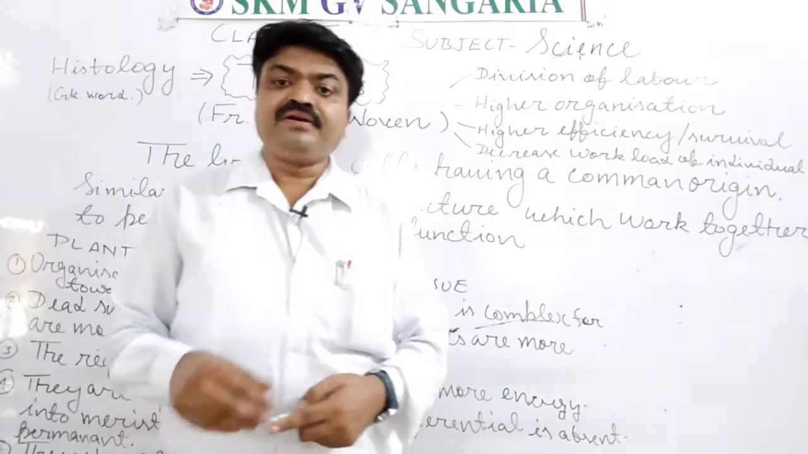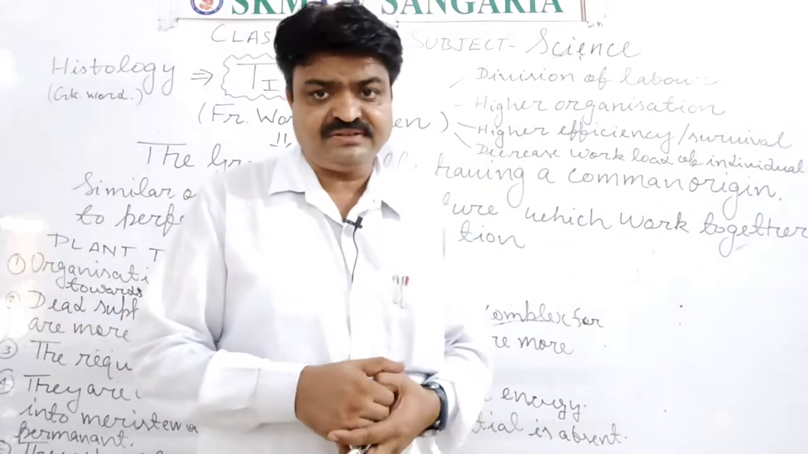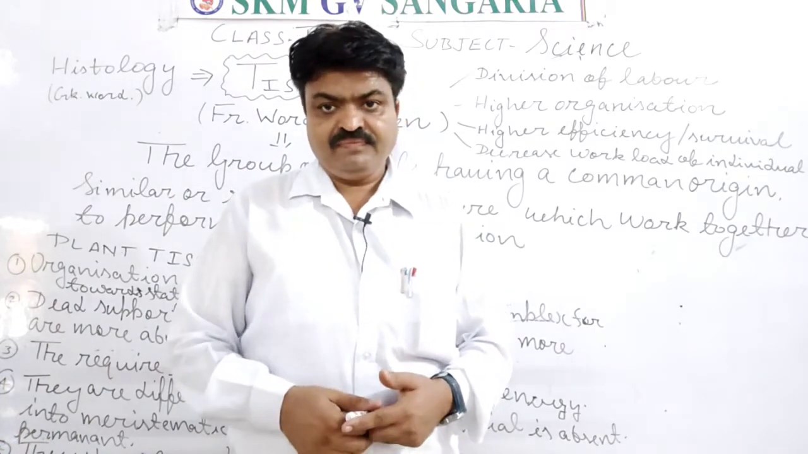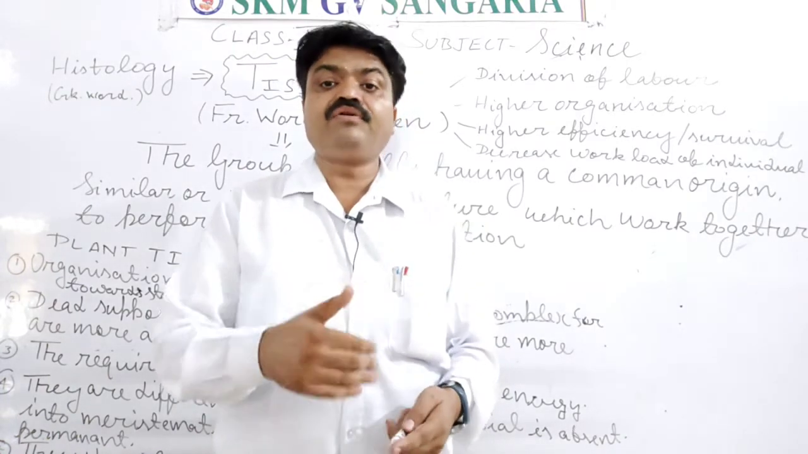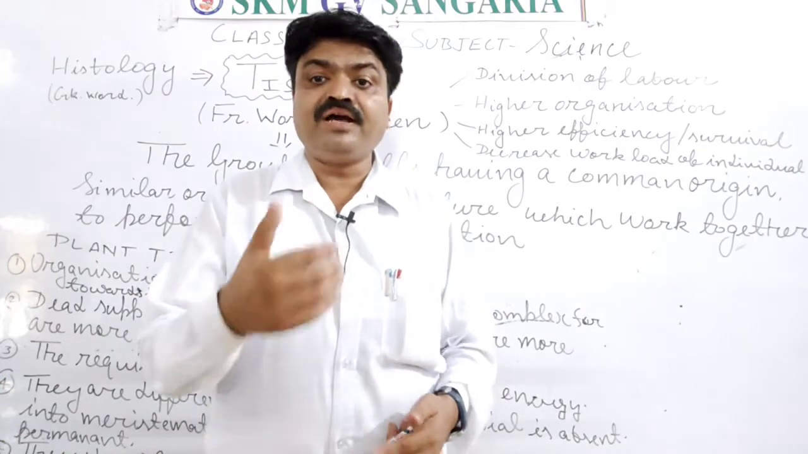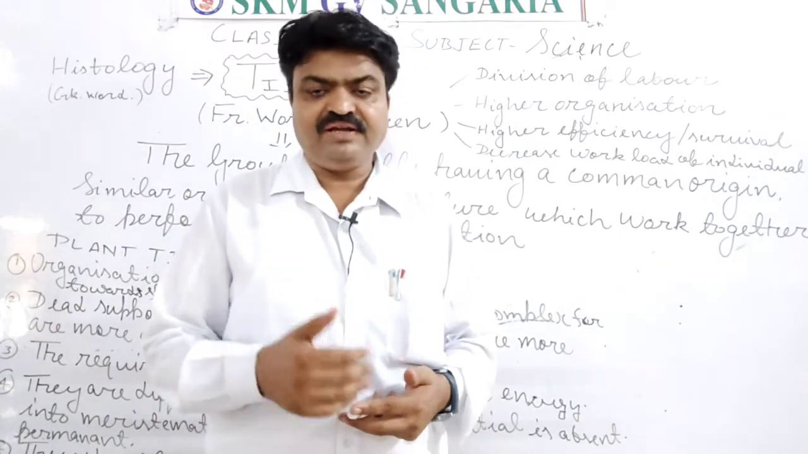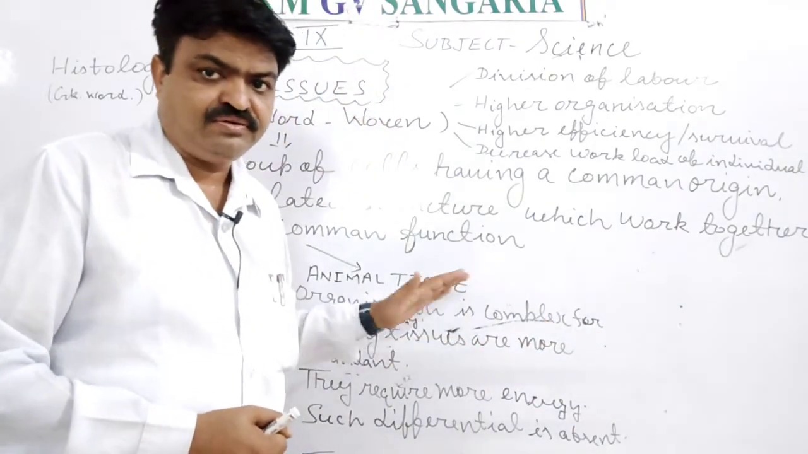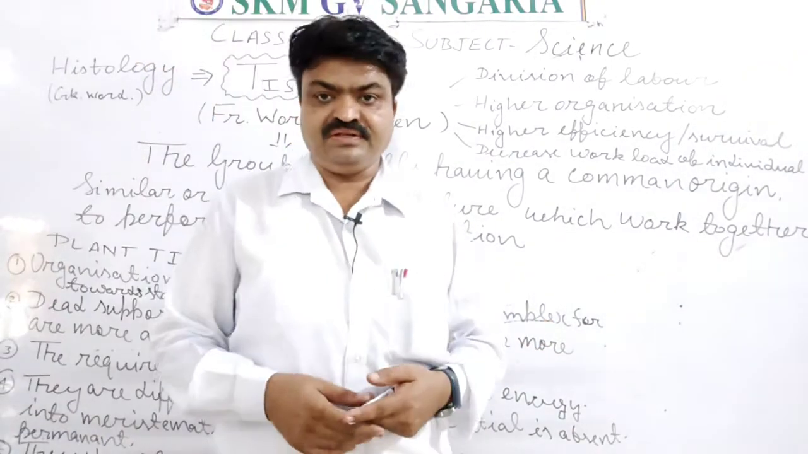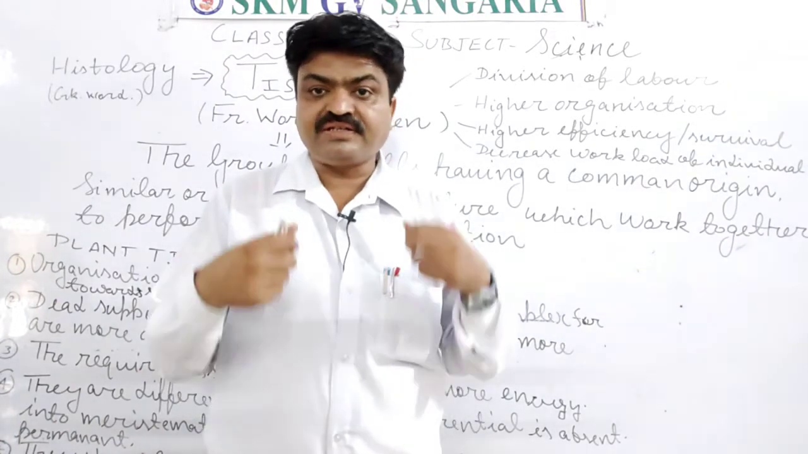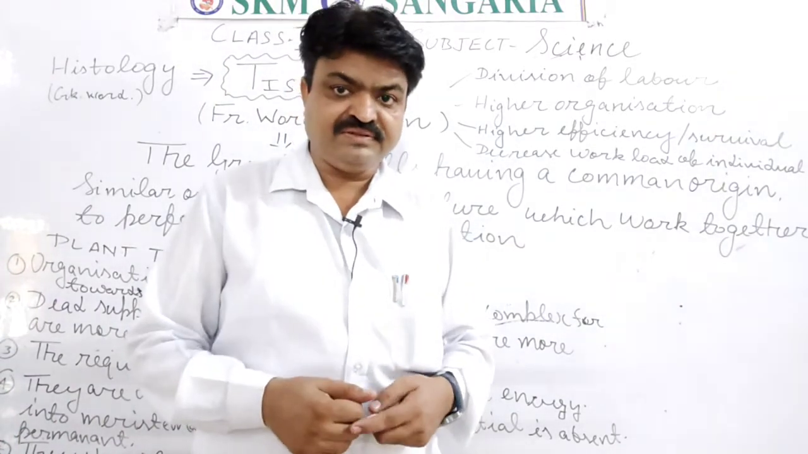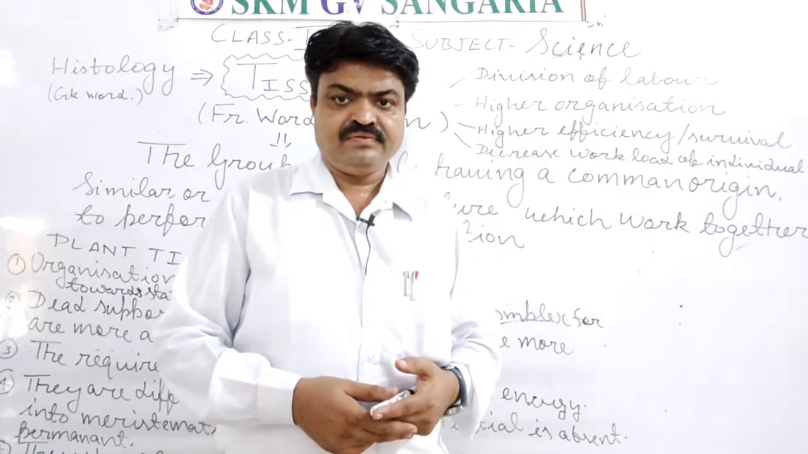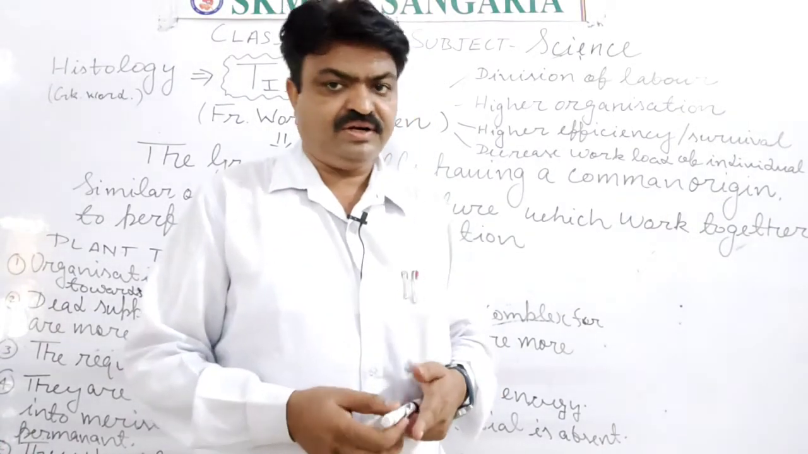Next important characteristic that the plant tissue has, they require less energy. Why do they require less energy, student? Because they are found in stationary position. They are found at rest. They are immobile in nature. That's why they require less energy. But the animal tissue requires more energy. Like for the contraction and relaxation of our muscles, what we need, student, we need energy. So we require more energy for that.